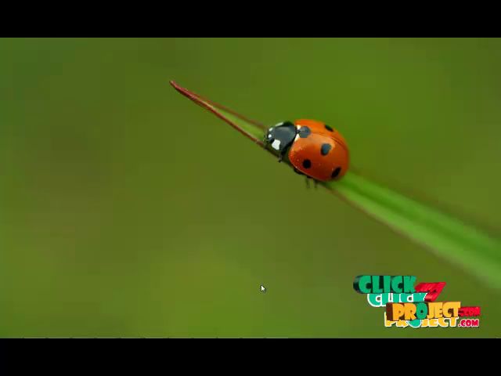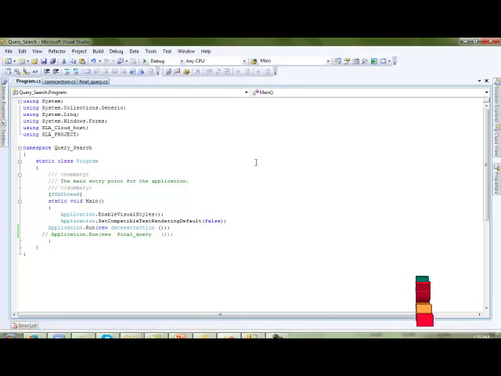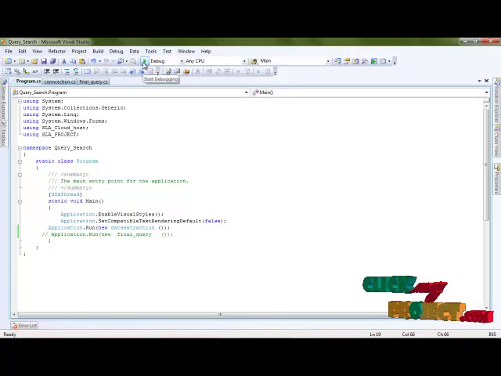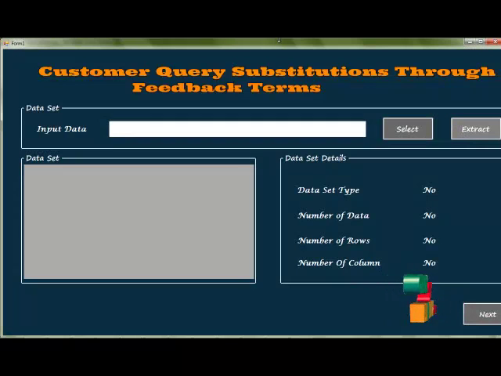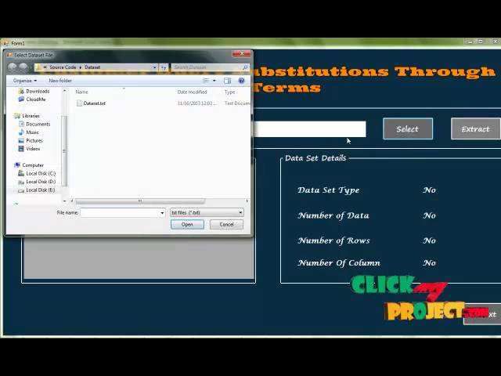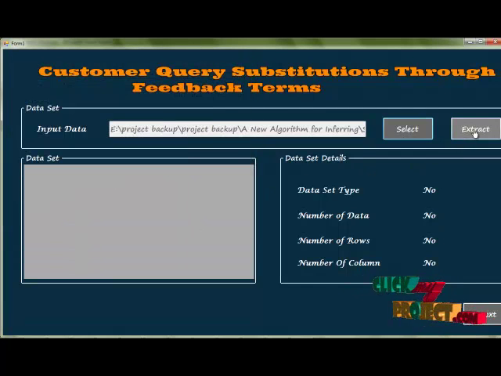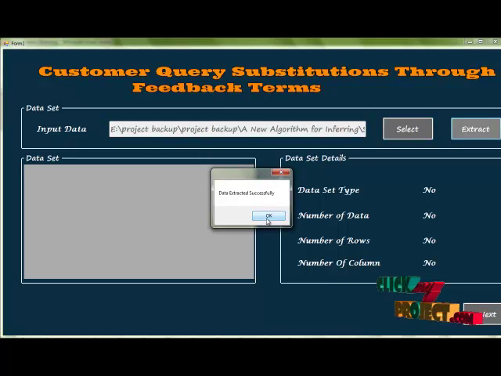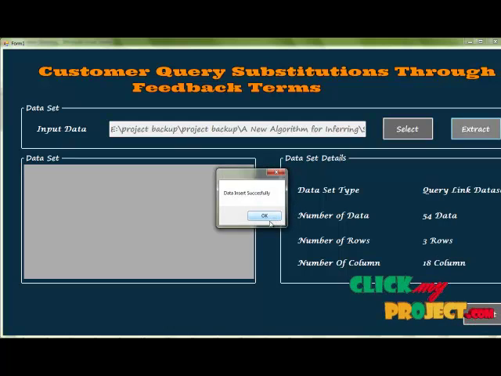Now let's execute my project. Please open Visual Studio, then click the debug process, the debug or F5 button. The project has been executed. Then select the select button, click the data set, then click open, and click the extract button. The data set has been extracted from SQL to our system. Then click OK. The data has been inserted successfully.